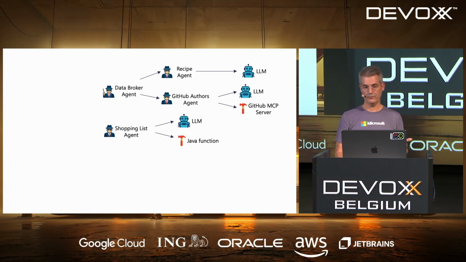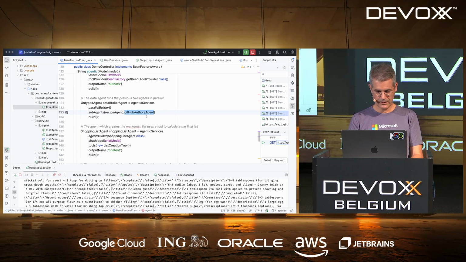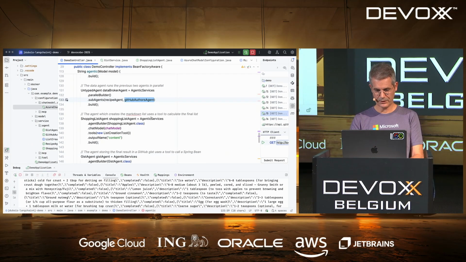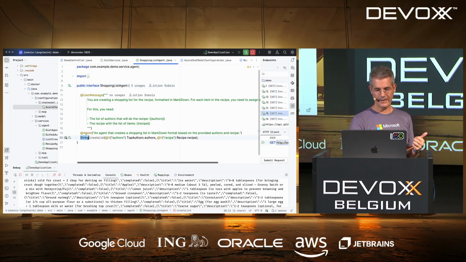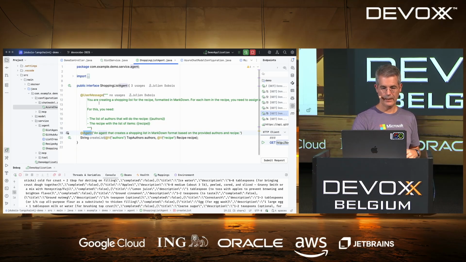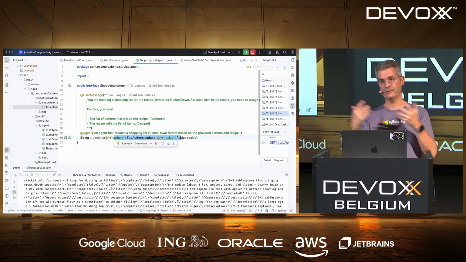We're going to have a third agent, which is going to create the shopping list for us. That agent also uses an LLM, and this time it's going to use a Java function. Let's just have a look at it. Here it is. Same thing as before, the agentic services use an interface that I've coded. That interface has an @Agent annotation, which tells what it's doing, and an @UserMessage, which is what we'll send to the LLM. So you're creating a shopping list for a recipe. We want it in Markdown. For this, you'll need the list of authors and the recipe, and as parameters, it's taking authors and recipes. So we can hope that the LLM will understand that and will call this correctly.